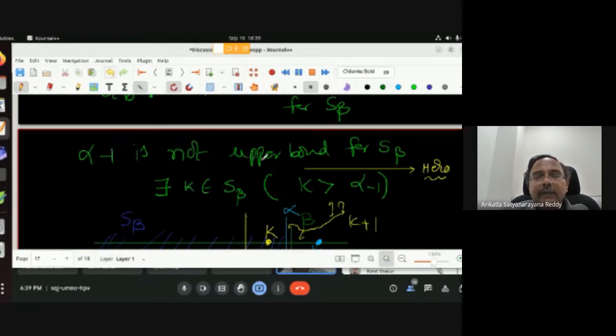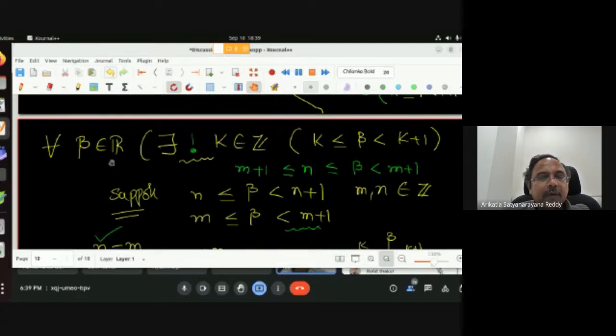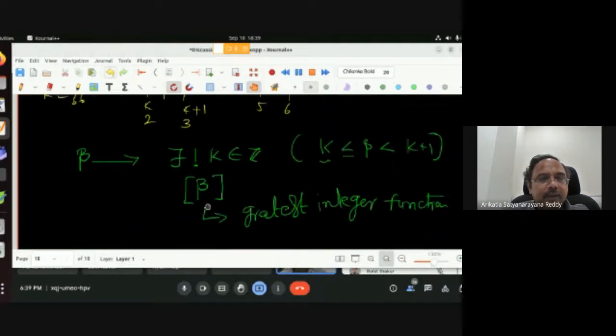So finally I made a statement: given any beta, there is a k which is like this. Later I proved it is unique. So this is what we call the greatest integer function. I'll stop here. Any questions you can ask me.